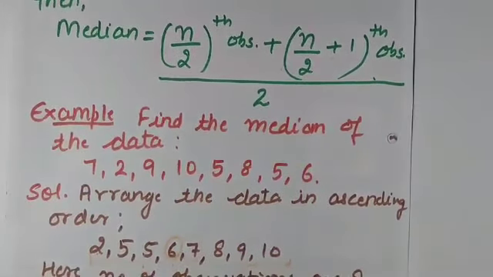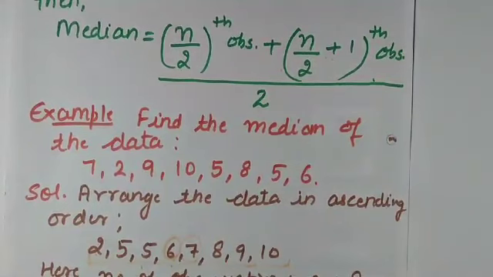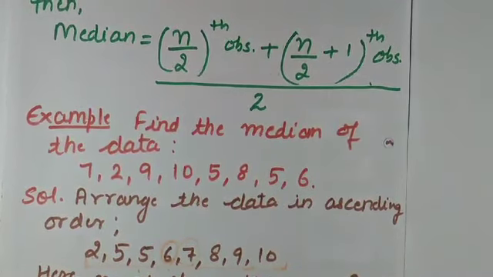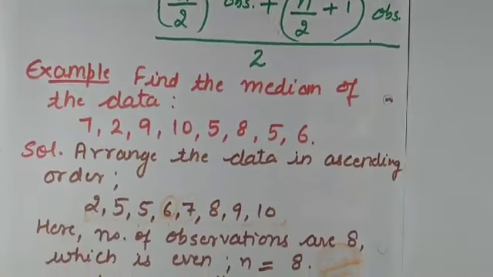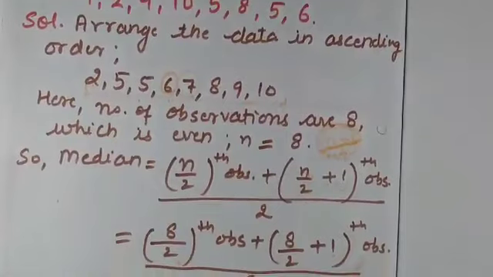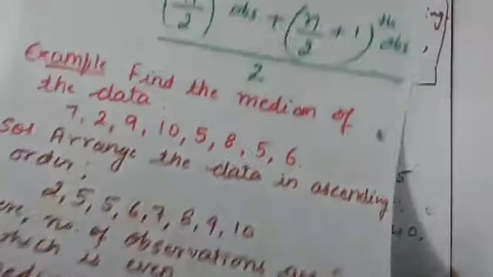And how you will find it? Let me tell you again the process. Again the steps I am telling you. First arrange the data in ascending order. Then count the number of observations. If even, then apply this formula, put the values and solve it.